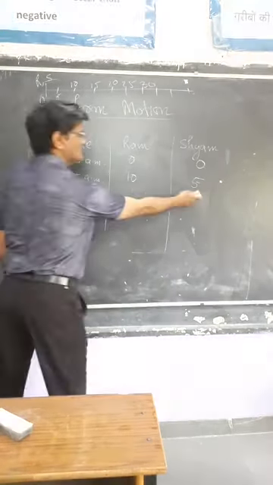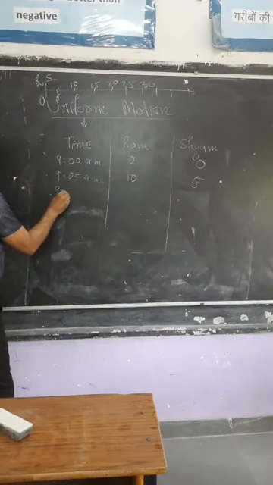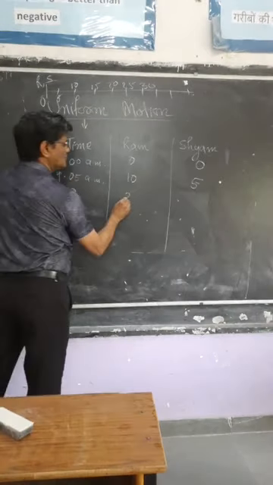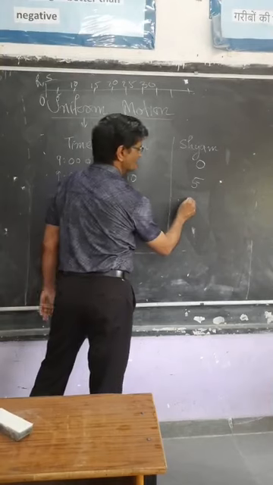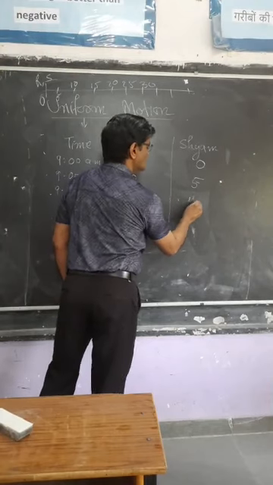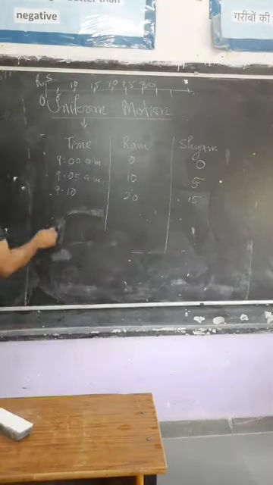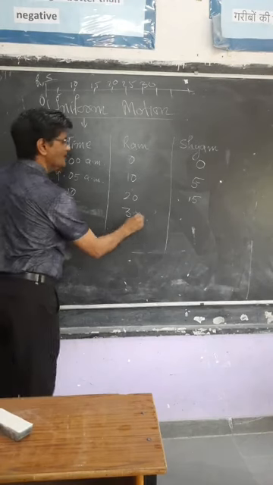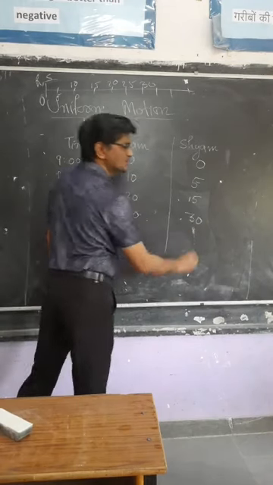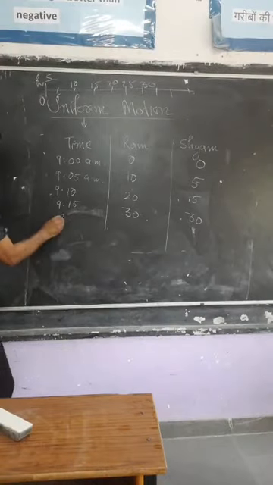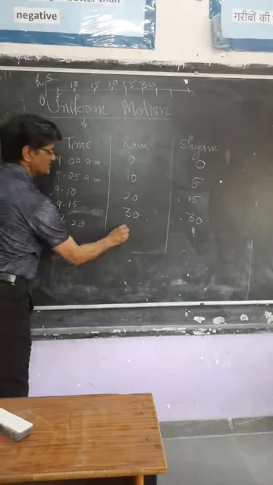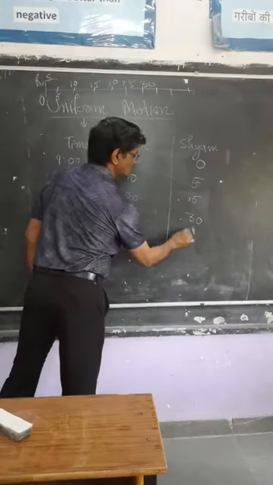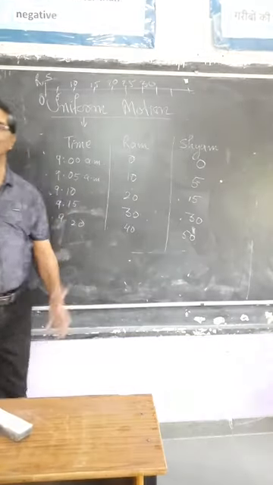So suppose Ram is at 10 but Shyam is only at 5. Then at 9:10, Ram is at 20, Shyam reaches to suppose 15. Then at 9:15, Ram is at 30 and Shyam also reaches to suppose 30. At 9:20, Ram is at 40 and Shyam goes to 50 like this.